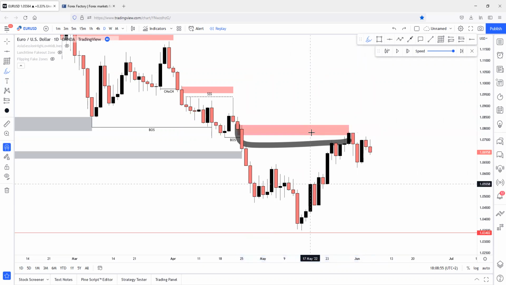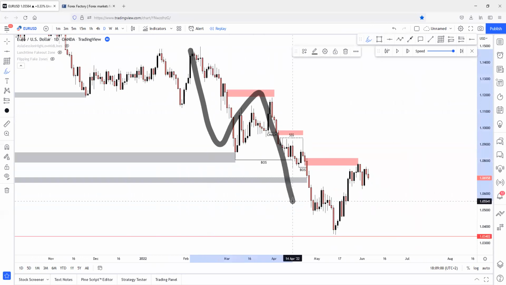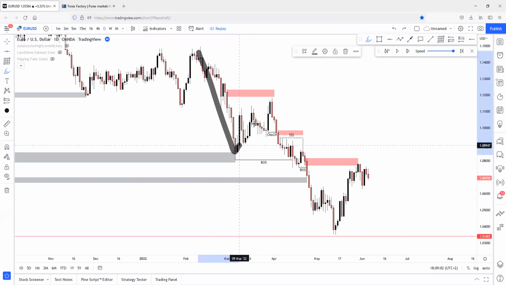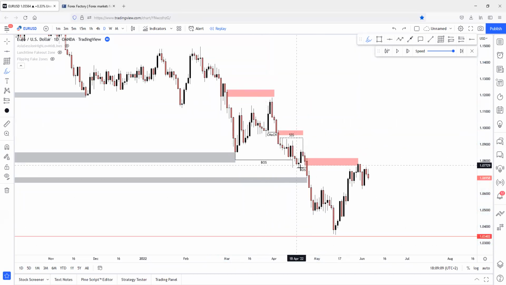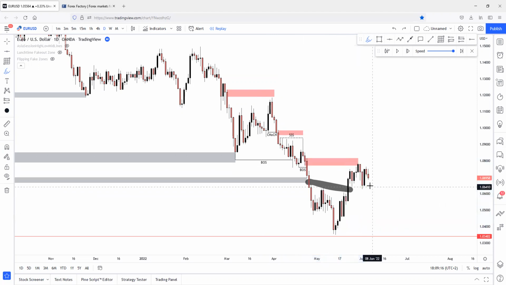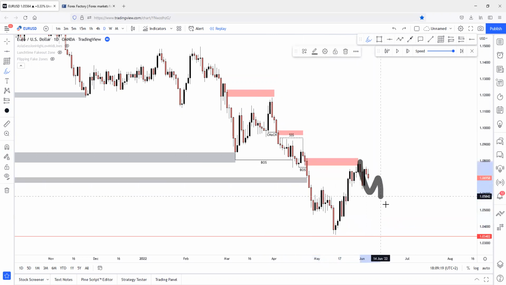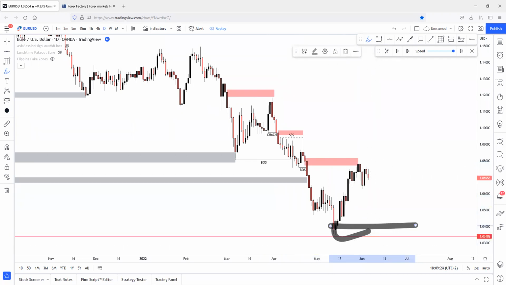And basically price is following the daily structure, because if you take a closer look at the bigger picture, price is following this pattern: creating downside movements, reacting on supply zones, downside movements, supply reactions, downside movement, supply reaction. And the same pattern is being followed over and over again. So here was the last recent daily supply zone. This was liquidity built up for the supply zone. Price has swept the liquidity, reacted on the supply zone, and there will be an expectational downside order flow, which will lead them to this daily level, daily demand zone. And yeah, this is what we can see on the daily chart, on the real higher time frame.